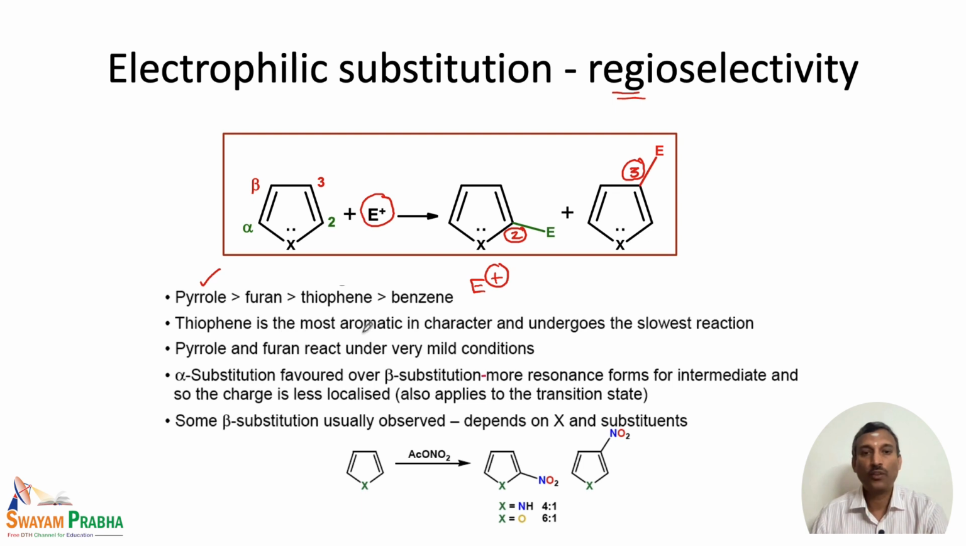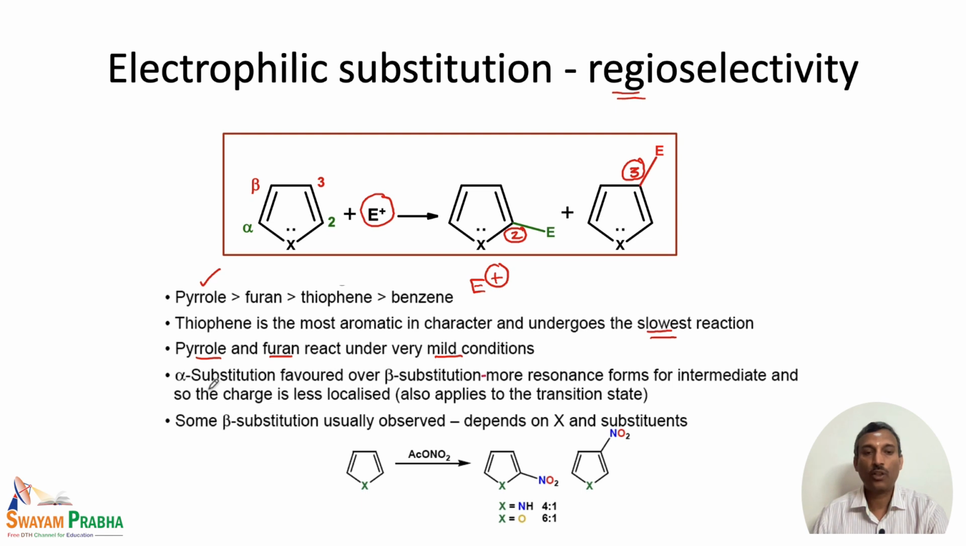And thiophene is the most aromatic in character, so that's the reason it undergoes the slowest reaction. This is what we have seen earlier also. When the resonance energy is higher, the reactivity is going to be lower. Since pyrrole and furan have lower resonance energy, they undergo reactions very effectively. In other words, they undergo the reaction under very mild conditions.